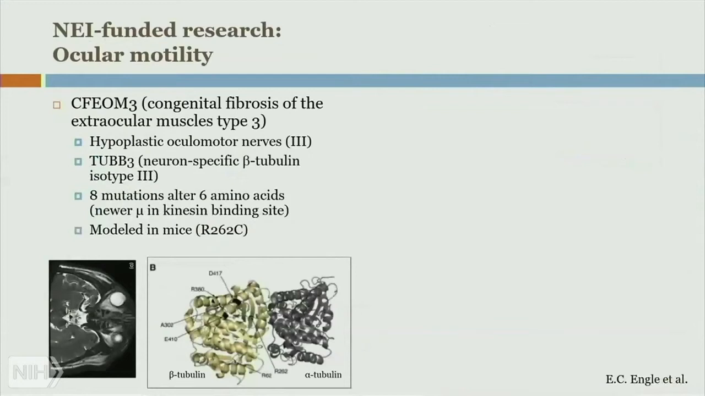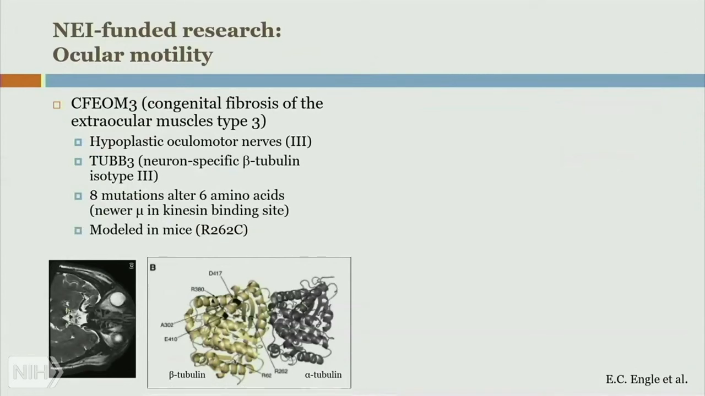Image of cross-section of brain and eyes in mouse. Model of crystal structure of beta and alpha tubulin in yellow and gray respectively, showing locations of specific amino acids, including R262. Now, there's been quite a few success stories of NEI-funded research in this area relating to ocular motility. I'd like to highlight the work of Dr. Elizabeth Engel and her colleagues. And so she's interested in this particular syndrome, CFEOM3, congenital fibrosis of the extraocular muscles type 3.